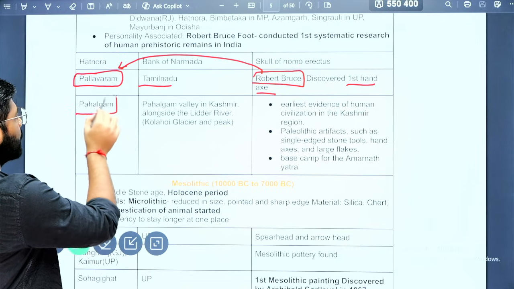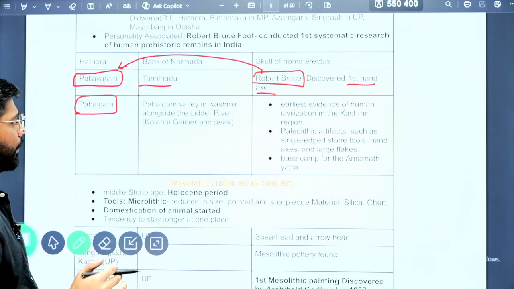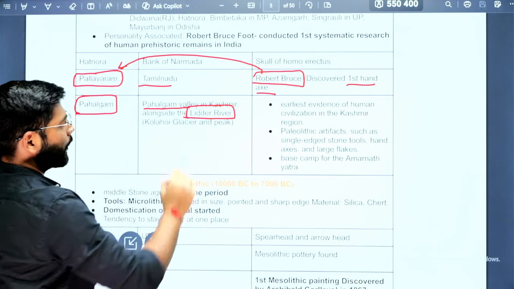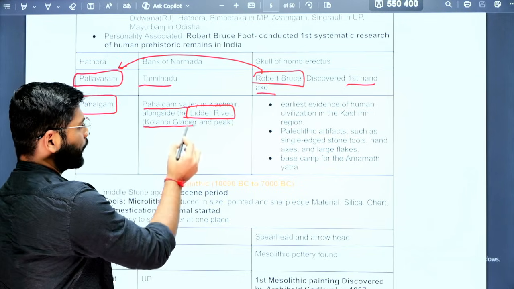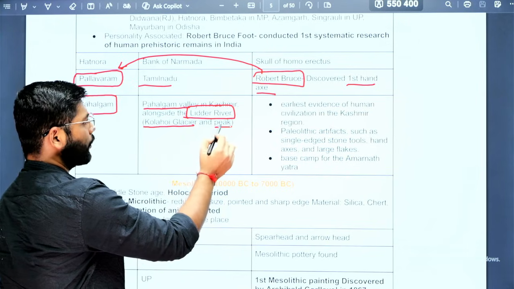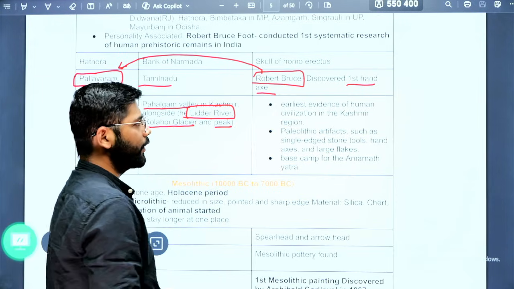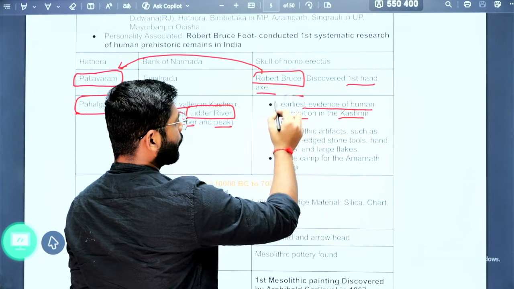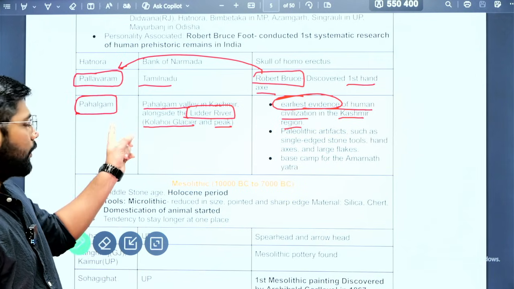The second important site is Pahalgam, because of the terrorist attack in Pahalgam. So it becomes very important. Now this Pahalgam is located in Pahalgam Valley along the river called Lidder River. Also there is one glacier located near Pahalgam, that is Kolahoi. The Kolahoi glacier and Kolahoi peak are located near the Pahalgam site. What we found in this Pahalgam site is the earliest evidence of human civilization in the Kashmir region.